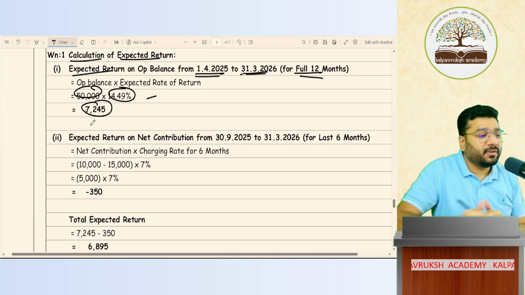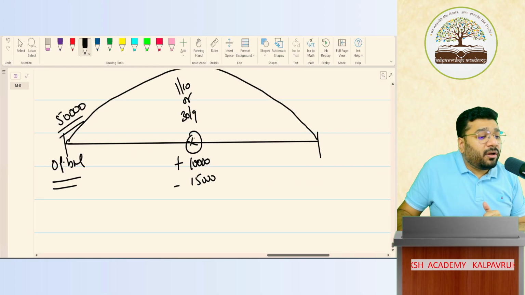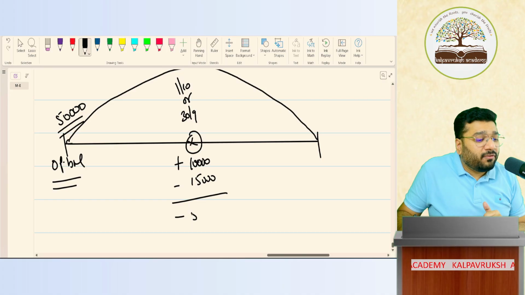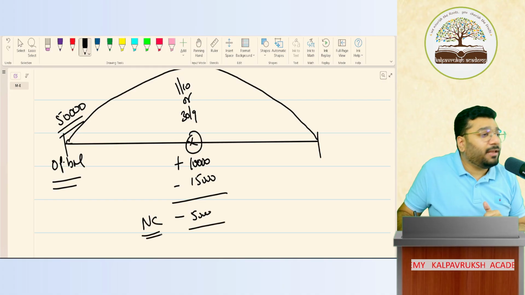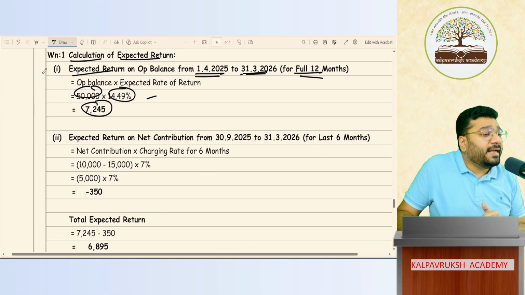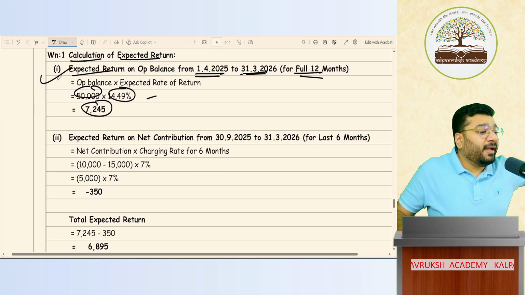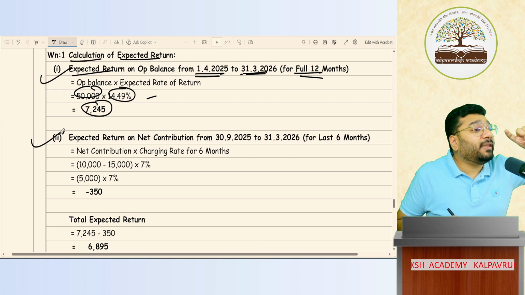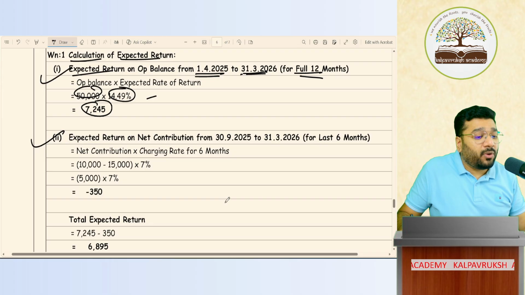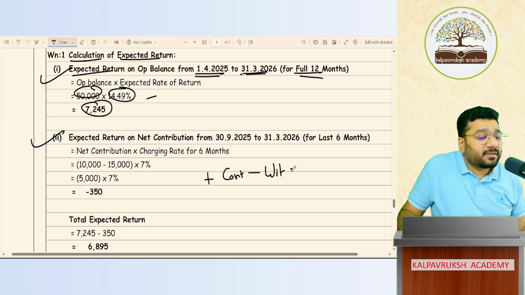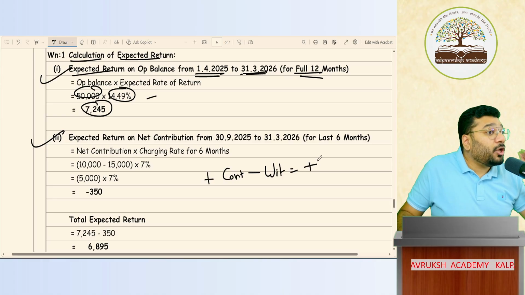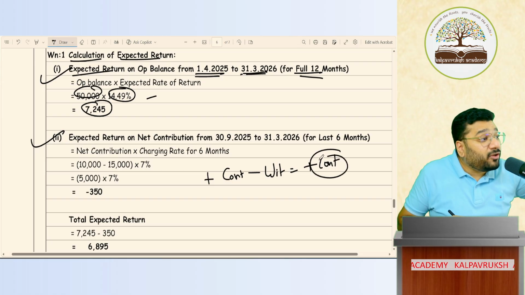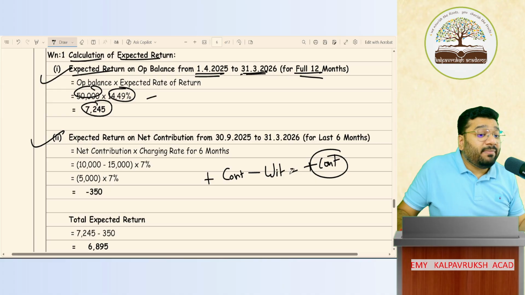Okay. Next, for net contribution I'll do a separate calculation. Step 1 is the interest calculation for the opening balance, and the second step is the calculation for the net contribution. Net contribution means the contribution you made is added and the amount you withdrew is minus. If the answer is positive, you have invested more money, so the return you will get will be more. Sometimes this can be negative also, meaning the money withdrawn is more.